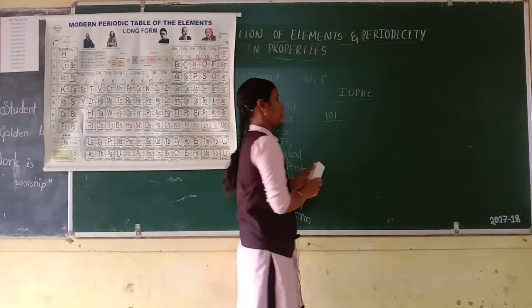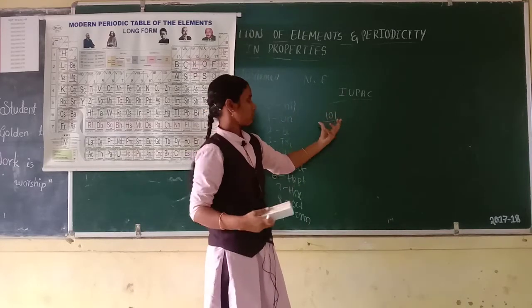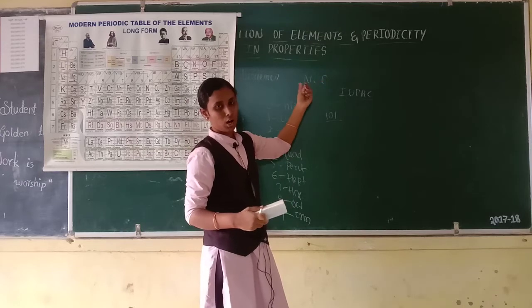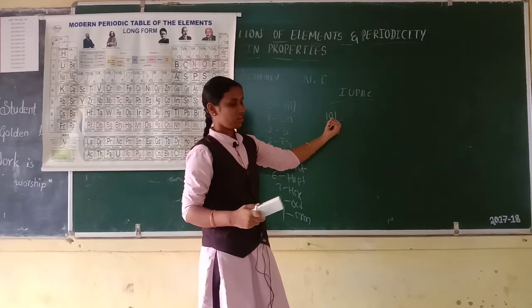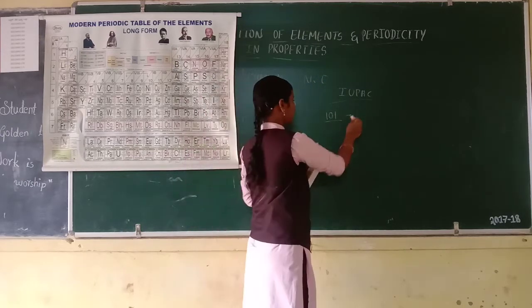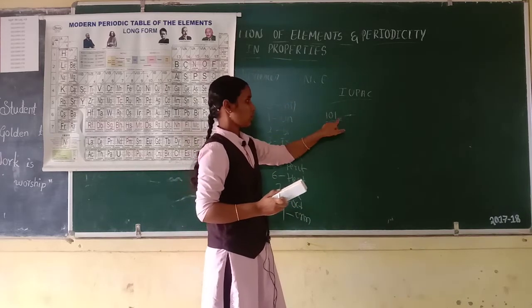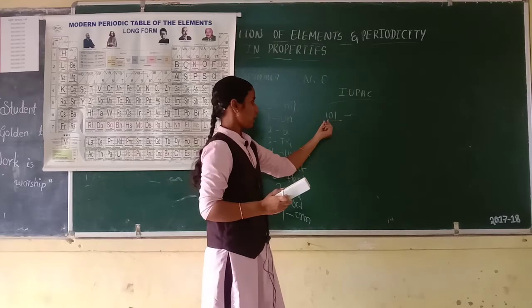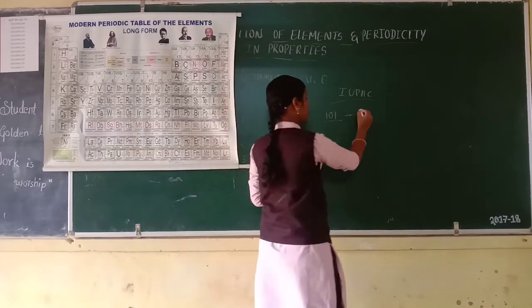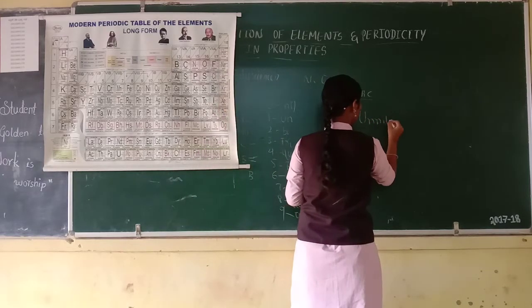First, 101. What is the nomenclature of 101? 1 means un, 0 means nil, 1 means un: unnilunium.